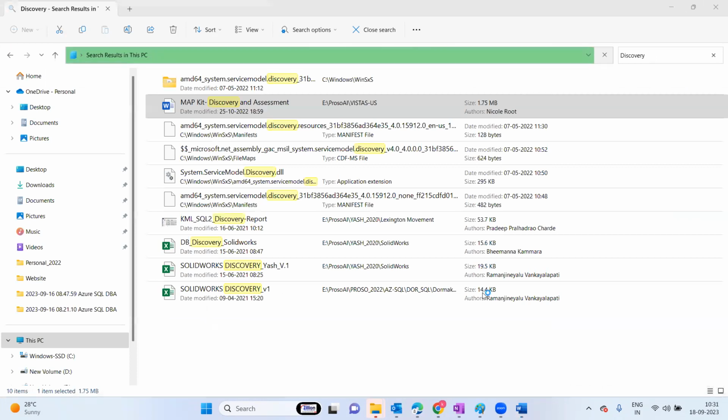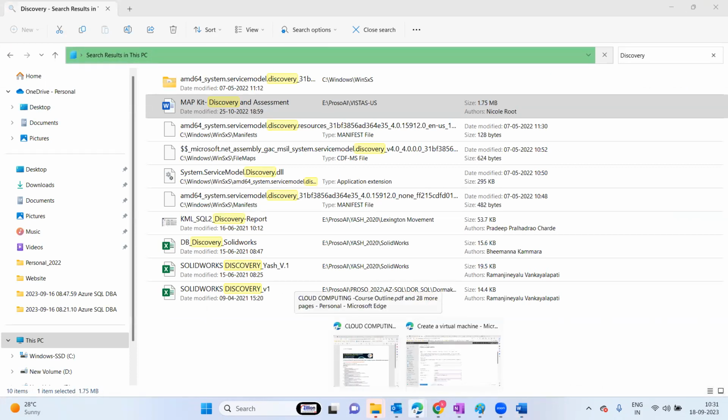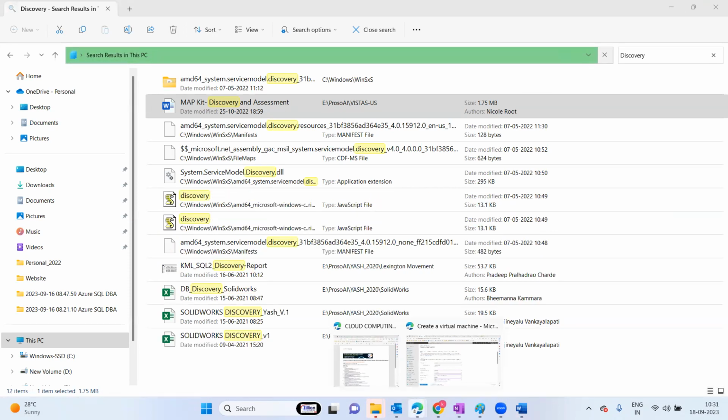Option two is the Azure Migrate option. When we do migration from on-premises to cloud, it will discover your complete on-premises environment and capture the load.